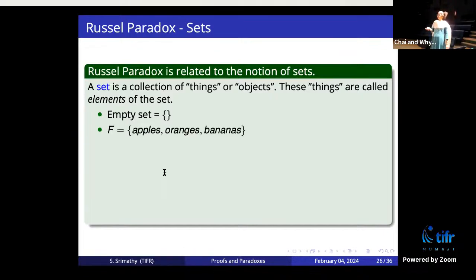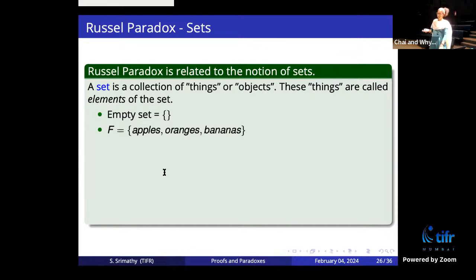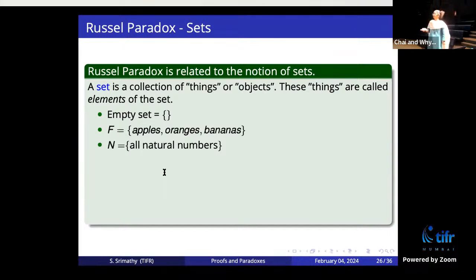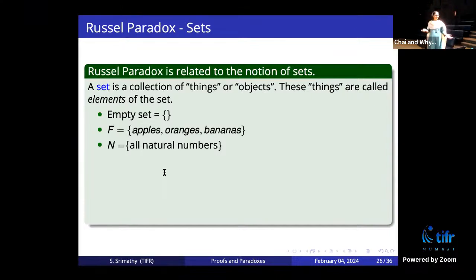Okay, let's take a set F, which has apples, oranges, and bananas. It is a set. It has three things in it, three elements. Apple is an element, orange is an element, banana is an element. And you form another set which has all the natural numbers in it. There's a set.